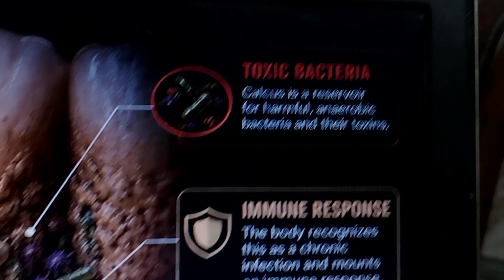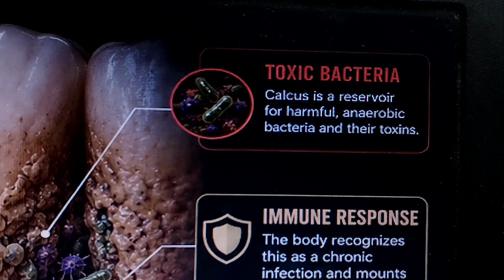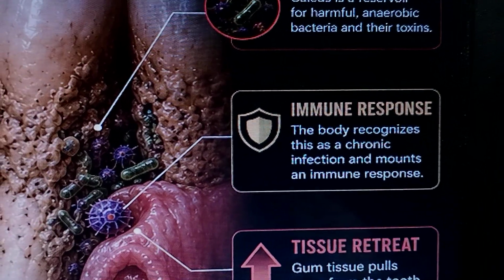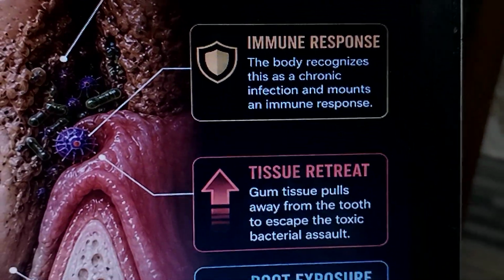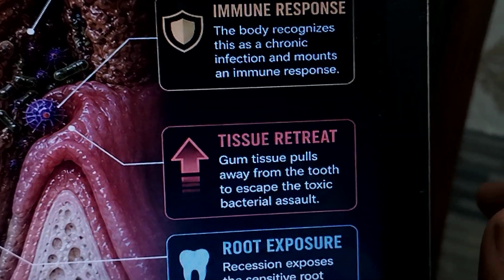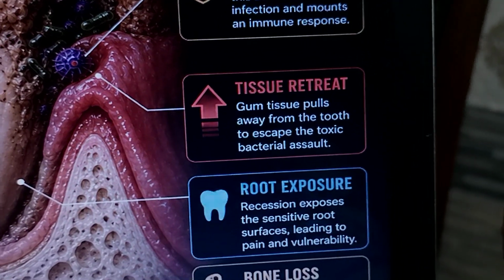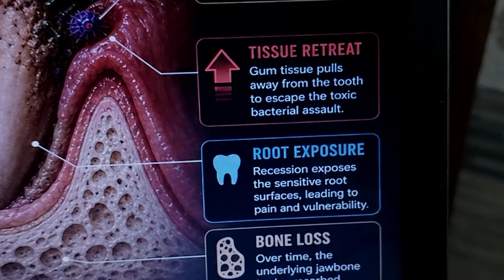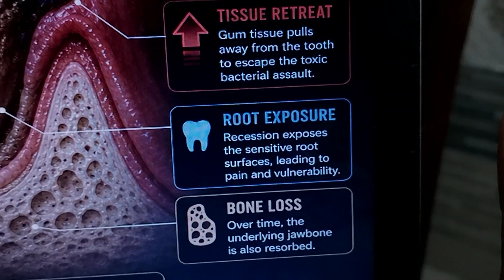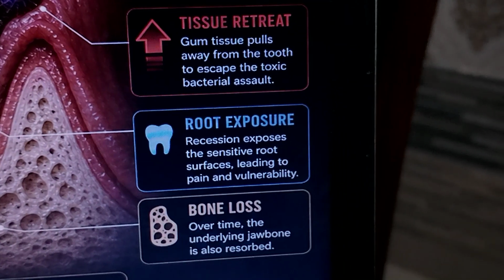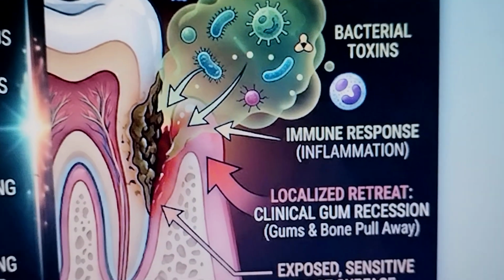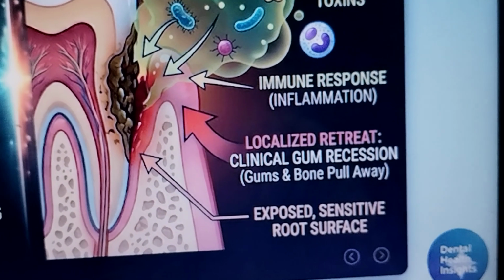Toxic bacteria: calculus is a reservoir for harmful anaerobic bacteria. Immune response: the body recognizes a chronic infection. Tissue retreat: gum tissue pulls away from the tooth to escape the bacterial assault. Root exposure: recession exposes the sensitive root surfaces, leading to pain and bone loss over time. The underlying jaw bone is already resorbed. Massive chronic infection, bacterial toxins, immune response, localized retreat, and exposed root surfaces.